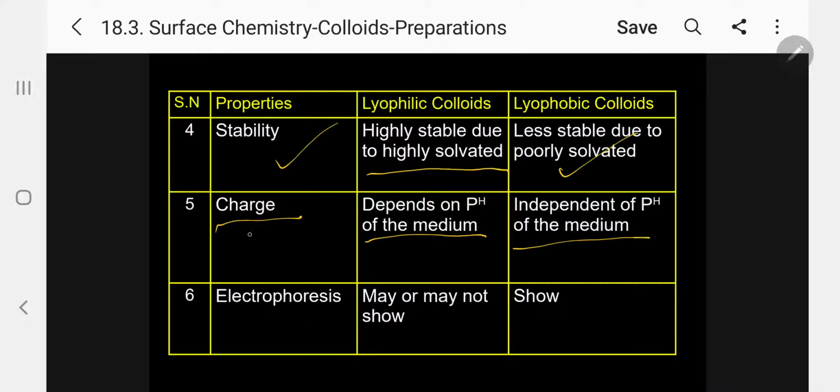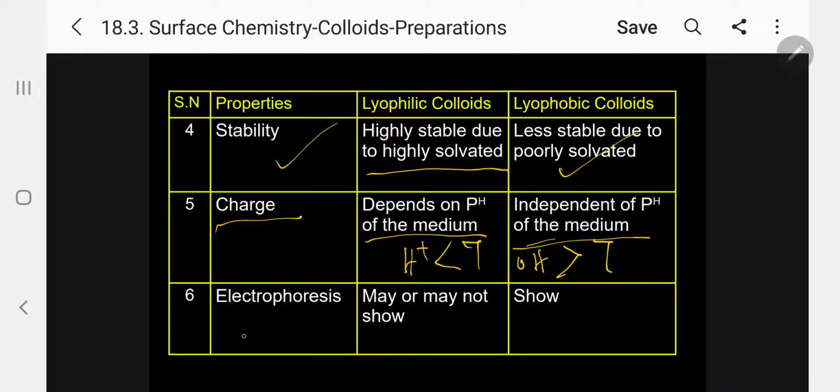Because the charge: in an acid medium there is H plus, so the pH is less than 7. In a basic medium it is greater than 7. Kindly follow. So that will be decided by the charge, positive ion or negative ion. Kindly follow. So the lyophilic colloid depends on the pH of the medium, and lyophobic colloids are independent of the pH of the medium.